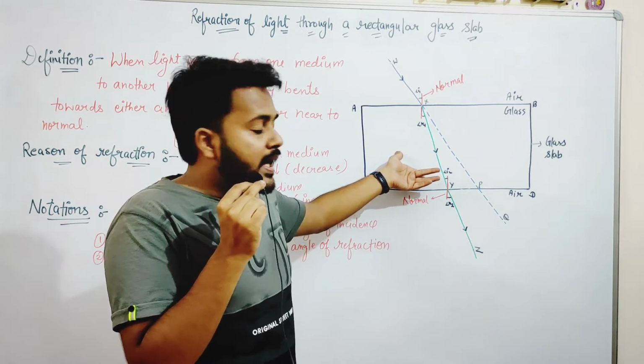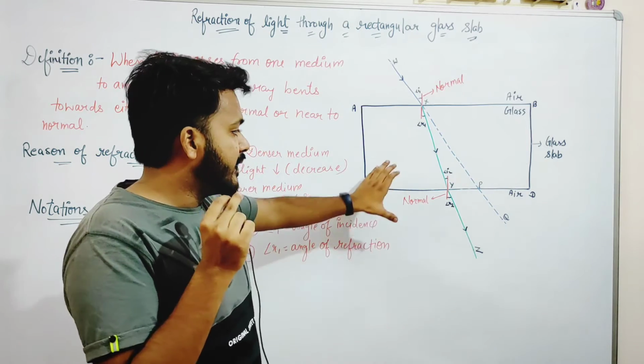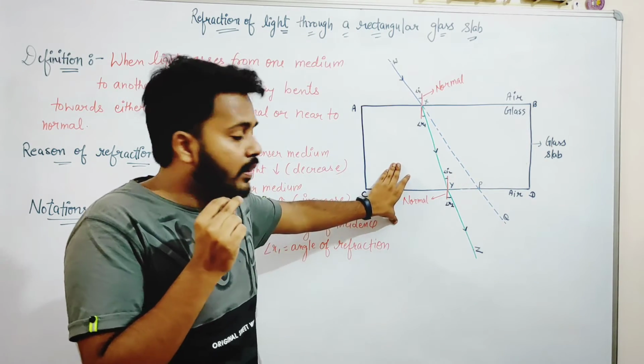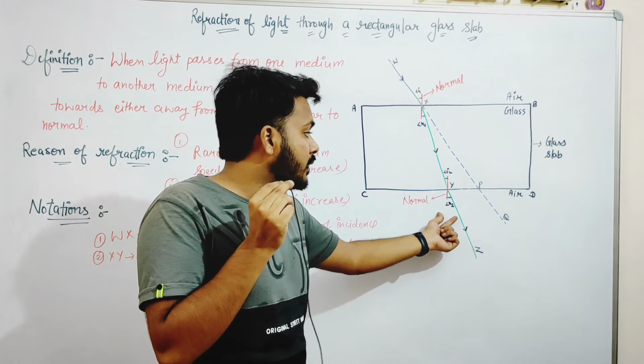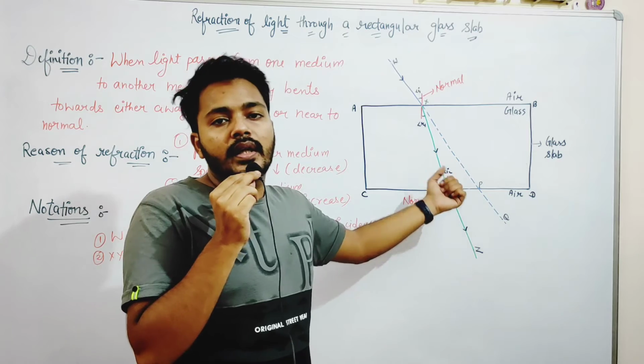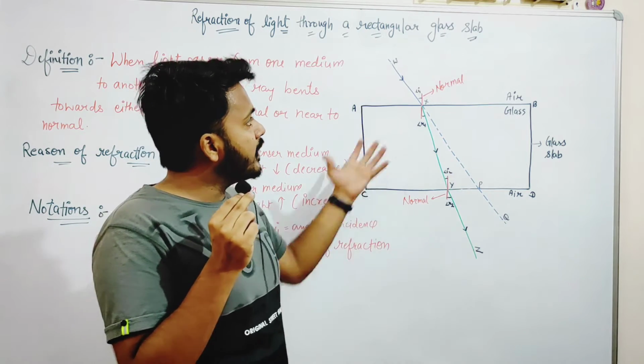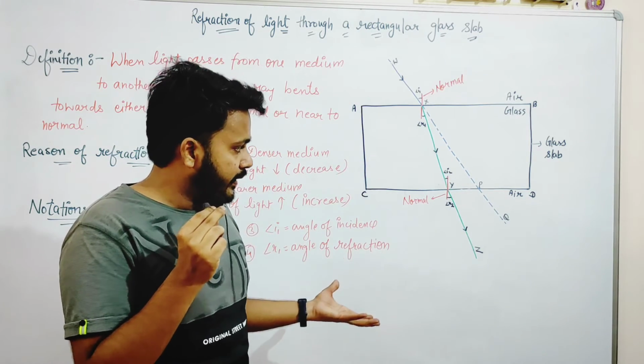Angle I2 is the angle of incidence because this is the second case, and you can observe that angle R2, the second angle of refraction, is very big as compared to the incidence. So this is the case of refraction of light.